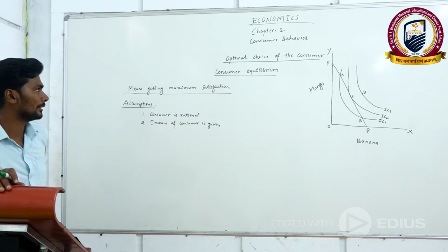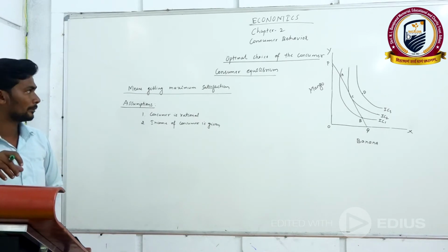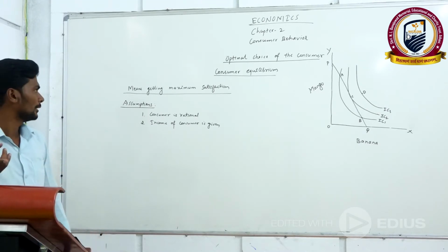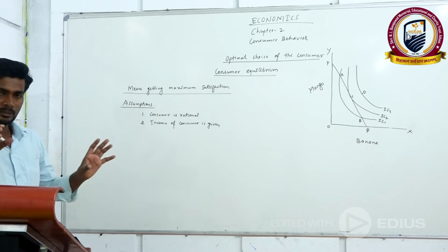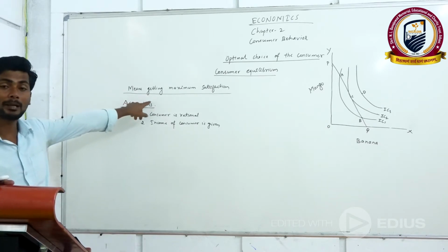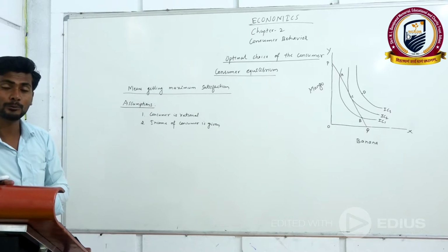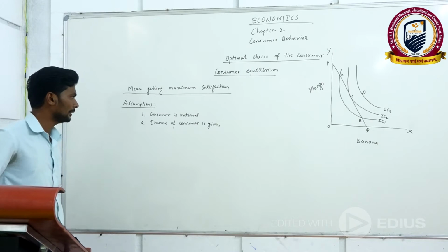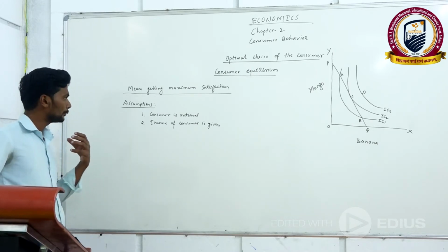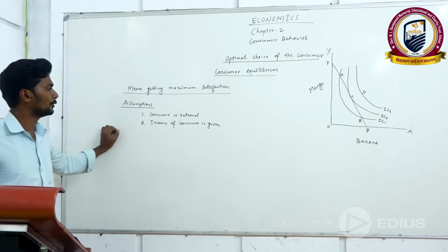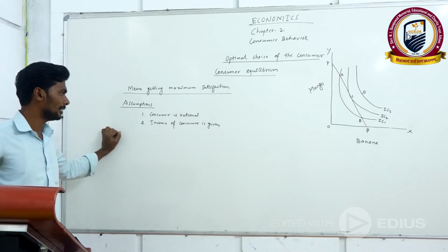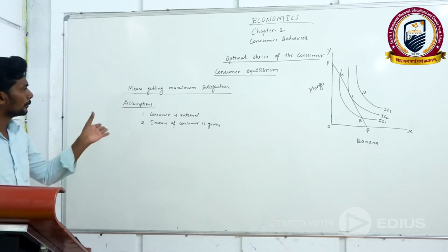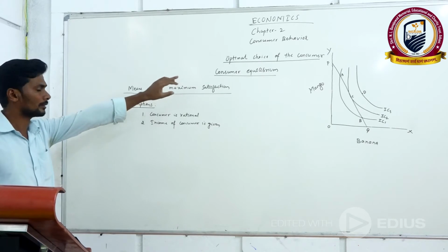Today in this video we are going to study the optimal choice of the consumer and consumer equilibrium. Both are the same. Here, optimal choice of the consumer means getting maximum satisfaction from goods and services. In order to get maximum satisfaction, we have two assumptions: the consumer is rational, and the income of the consumer is given. Based on these two assumptions, we go through the optimal choice of the consumer.